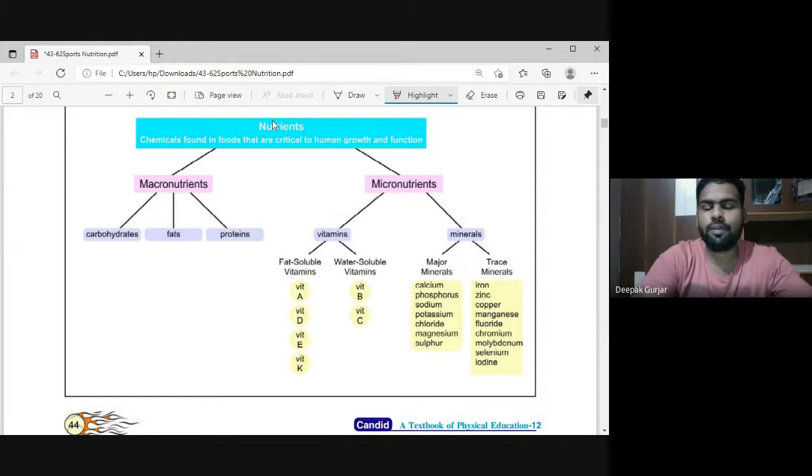In today's topic, we have covered major minerals and trace minerals. Major minerals are calcium, phosphorus, sodium, potassium, chloride, magnesium, sulfur. This is very important to note because there may be MCQs based on these. Trace minerals: which among the following is a trace mineral, right? Iron, zinc, copper, manganese, fluoride, molybdenum, selenium, iodine. These are examples of trace minerals. I hope you understand today's topic, right?